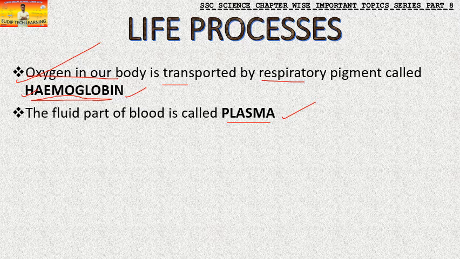So this is the important part, the fluid part of the blood. Now you must have heard about the corona victims. When these corona victims get negative, they do this plasma donation. Okay, so this is what it is, the plasma. Whatever the fluid part of the blood is, that is called the plasma.